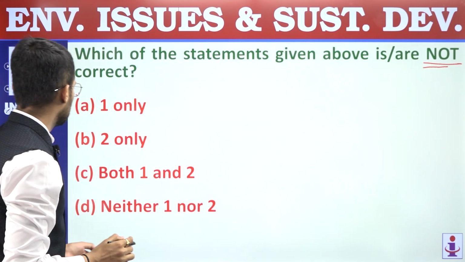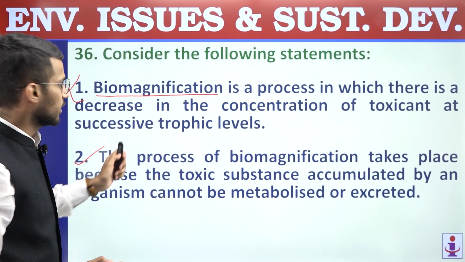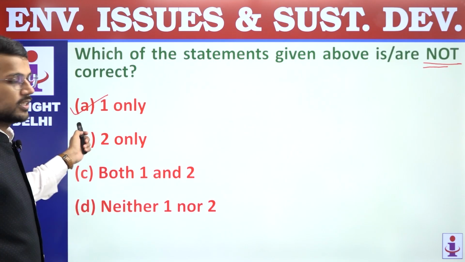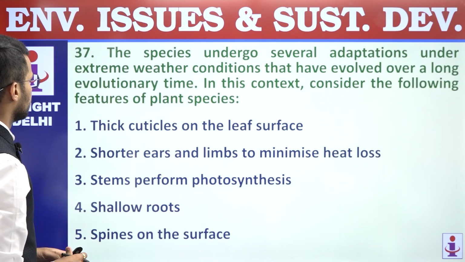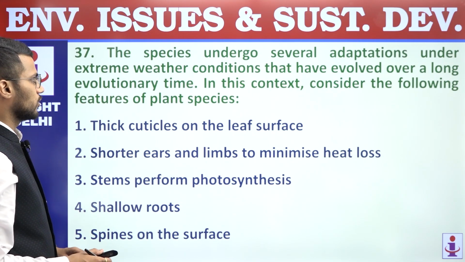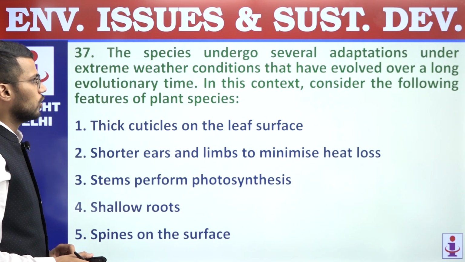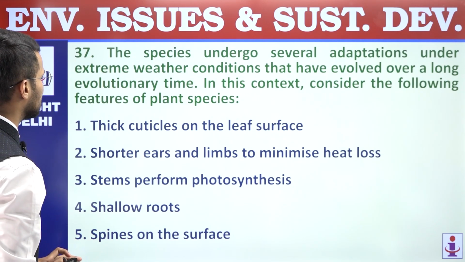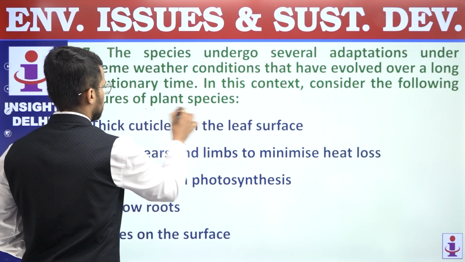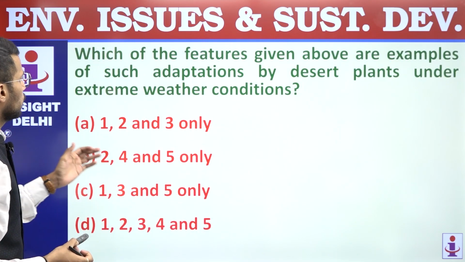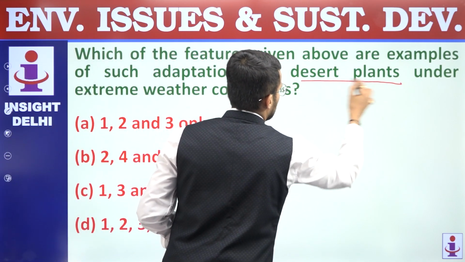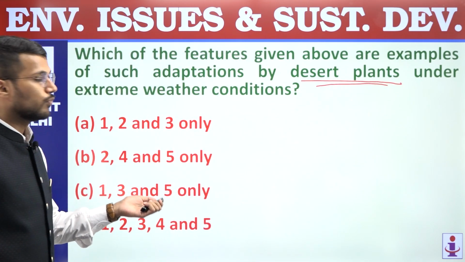So out of these two, the first statement is not correct, and hence the answer is A. Right? So question number 36, the answer is A. 37. The species undergo several adaptations under extreme weather conditions that have evolved over a long evolutionary time. In this context, consider the following features of plant species. Which of the features given above are examples of such adaptations by desert plants under extreme weather conditions?